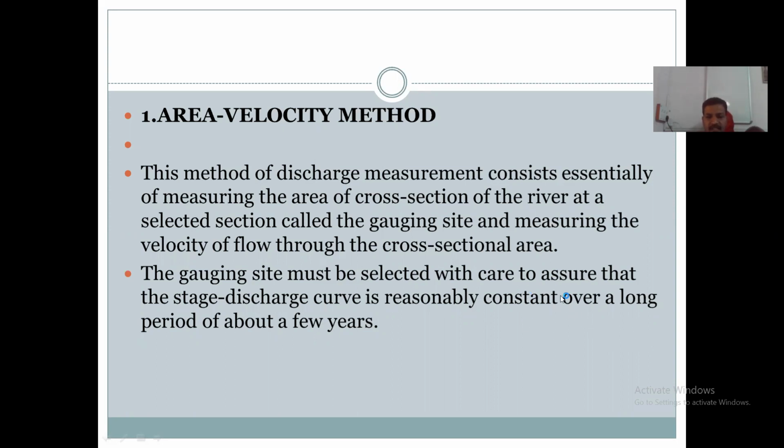That selected section is called gauging site. Area of cross section and velocity of flow is measured. Therefore, it is called area velocity method.